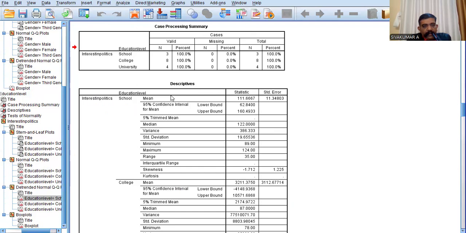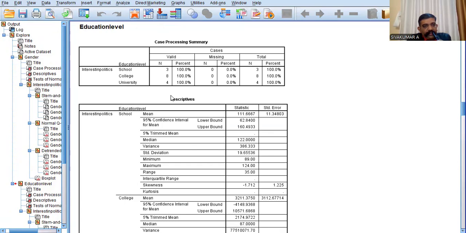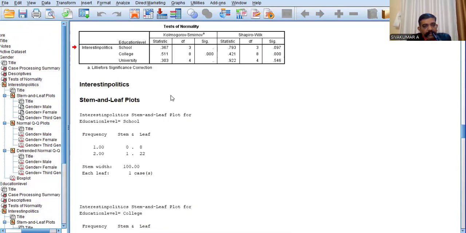Stop share. Share. This is the result screen. Here you can see the result screen. Okay. First you can see the education level test of normality, with the two independent variables. Your dependent variable should be approximately normally distributed for each combination of the groups of the two independent variables.